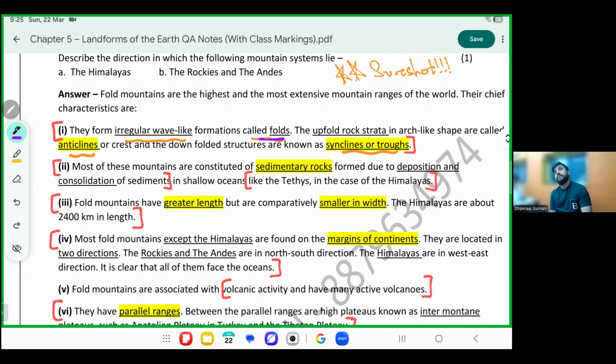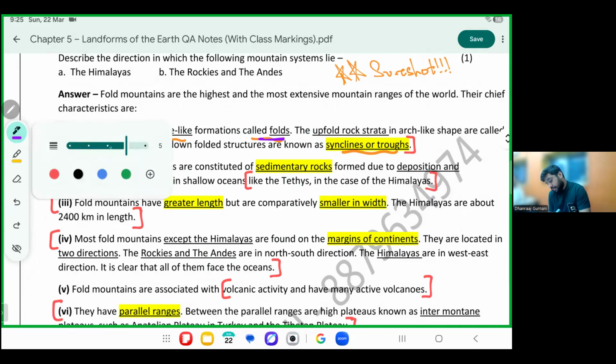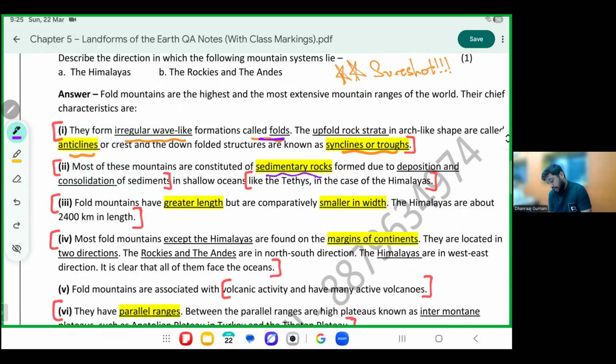Most of these mountains are made out of sedimentary rocks. What type of rock? Sorry. Aradhya said, sir, teach me about sedimentary rock. So chapter 6 is about rocks. We'll learn about rocks in detail. Igneous, sedimentary, metamorphic. How are they formed? Which are their families? How is everything? Perfect.